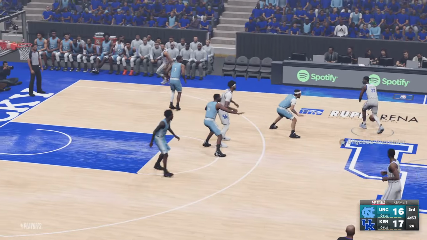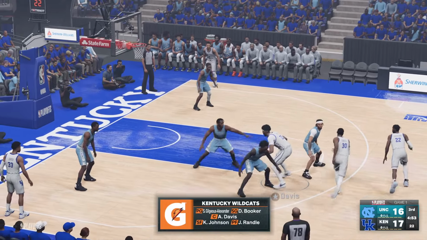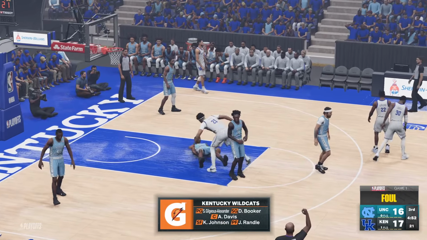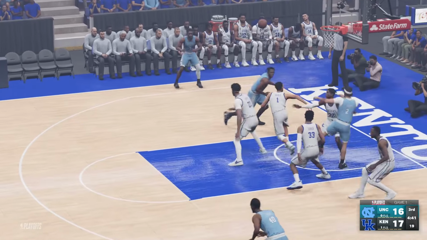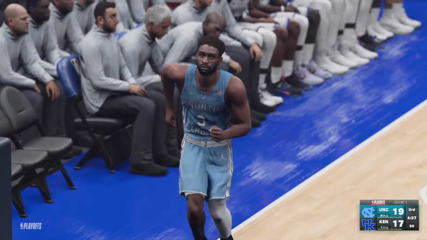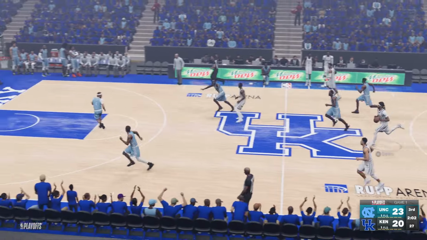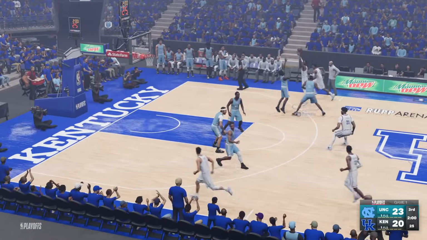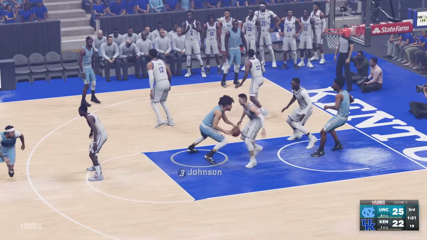We go into the second half, Kentucky ball. It's Anthony Davis trying to force his way into the lane, and it's Sharpe who draws the charge. It wouldn't be college basketball without a couple of charges here and there. Now it's North Carolina. Anthony kicking it out to Coby White, who hits another 3, and this time it gives Carolina the lead. Anthony Davis now kicking it out. It's Julius Randle with the three. He misses. North Carolina still up 3, 25-22.